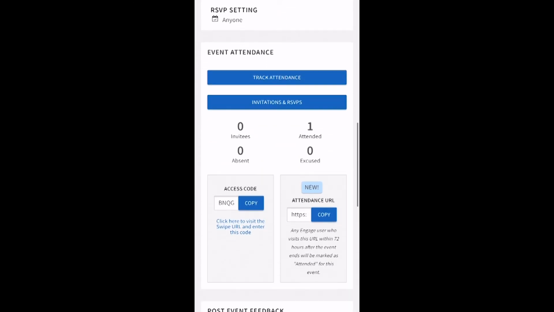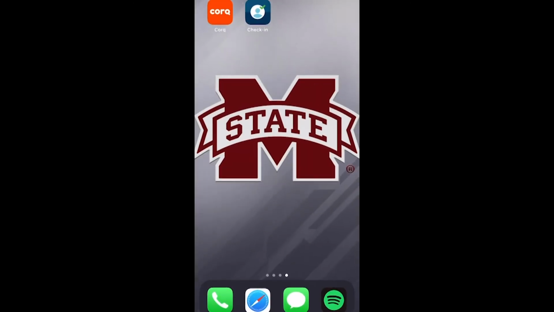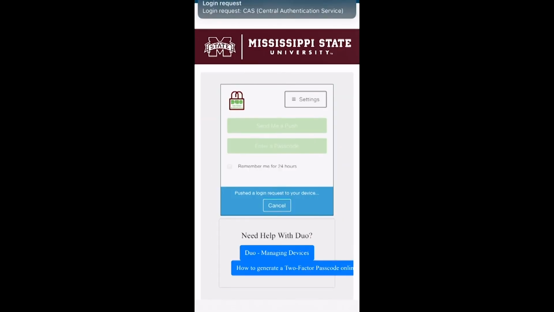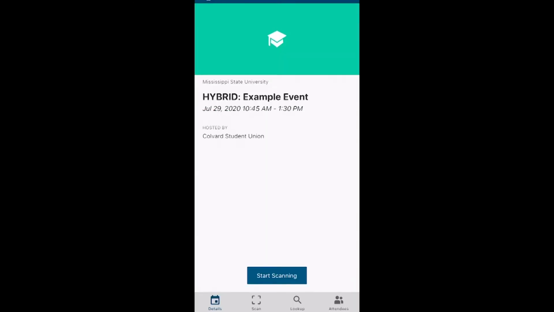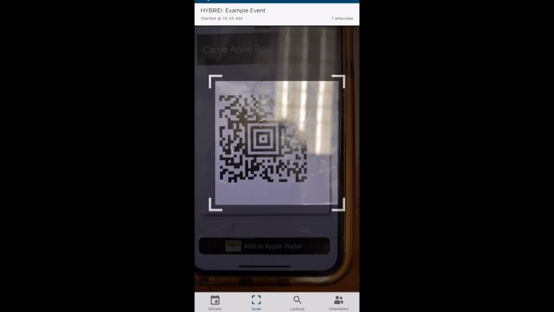You'll scroll down to your event and manage the event. You go to this access code and copy the access code. Then go back into the application and paste the application event code into the event. Once you do that, you'll have to do your login, and it will take you to your event. Then you will hit start scanning. You will have the ability to scan someone in to your event.